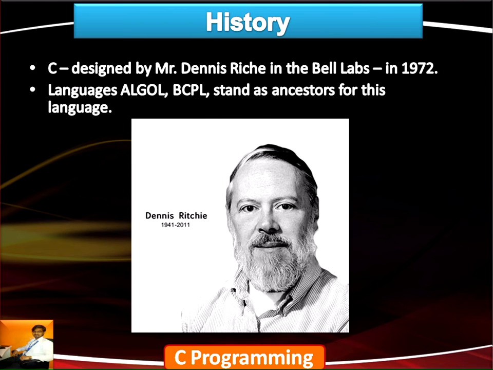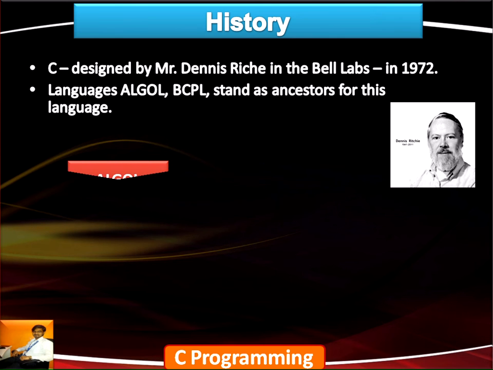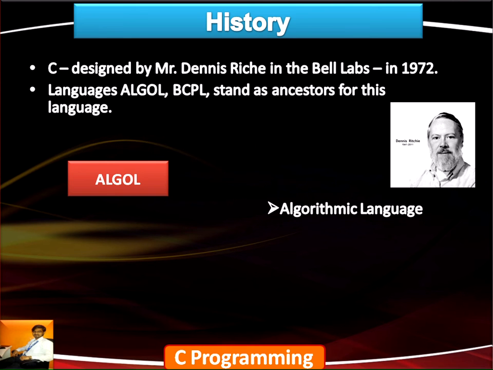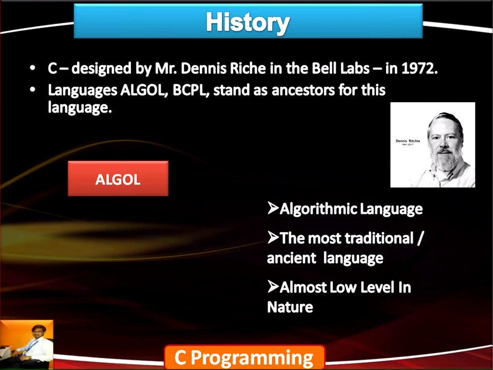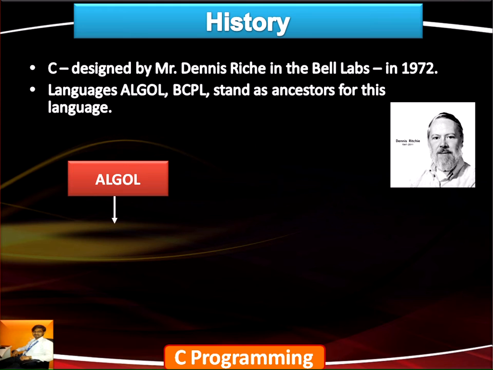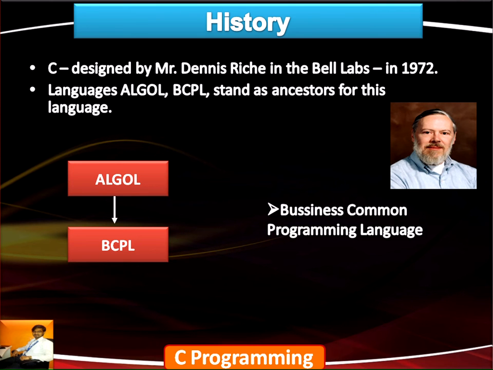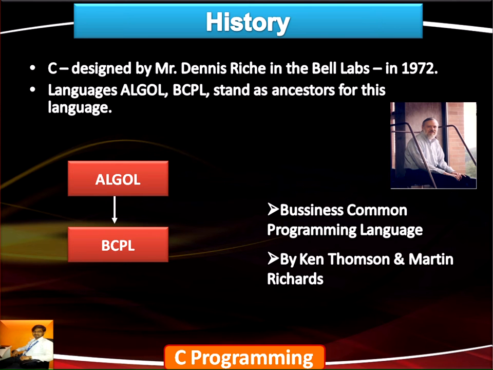The languages which are the ancestors of C are ALGOL, BCPL and B, and we can see the picture of Mr. Dennis Ritchie. The first and foremost language is ALGOL, an algorithmic language, which is very traditional and ancient, and is very low level in nature. After ALGOL came BCPL, the Basic Combined Programming Language, which was developed by Ken Thompson and Martin Richards.